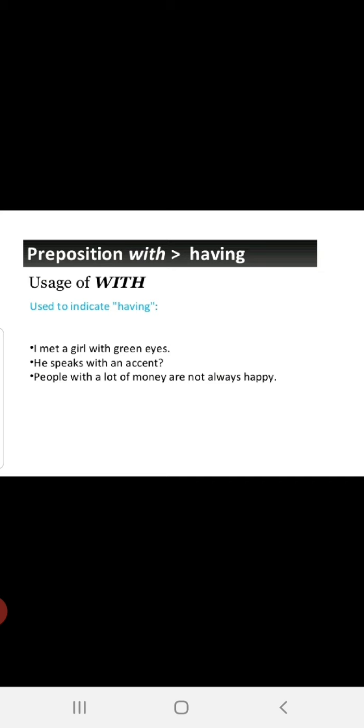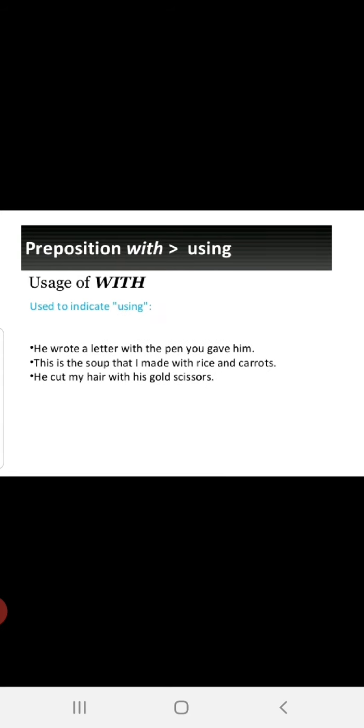Okay. The cat is with me. Just now you heard it's meowing, right? It is with me. Again, I am having my cat with me. Fine. Now, preposition with for the things we use. Using. He wrote a letter with the pen you gave him. See, he is using the pen which is given by you. And now he is having the pen. See, in both the ways it is suiting.